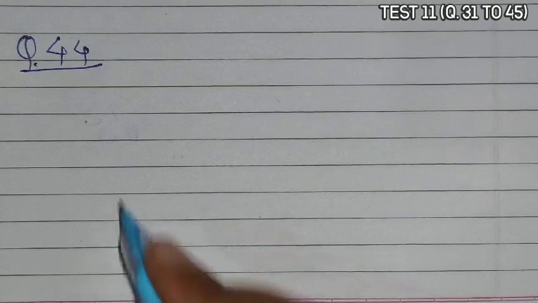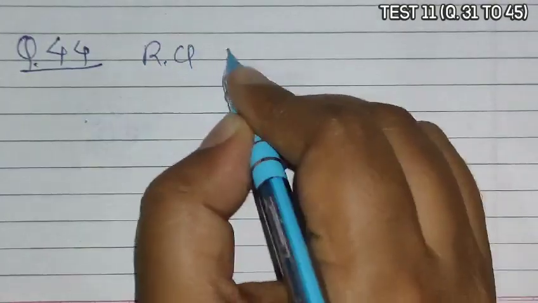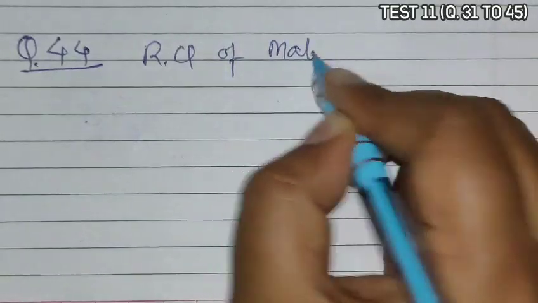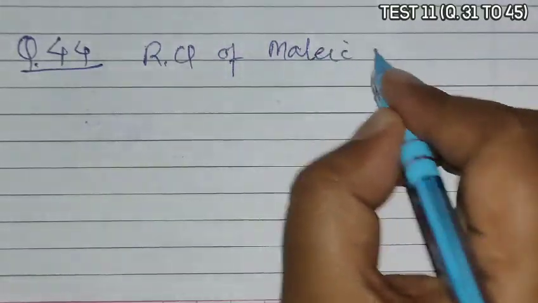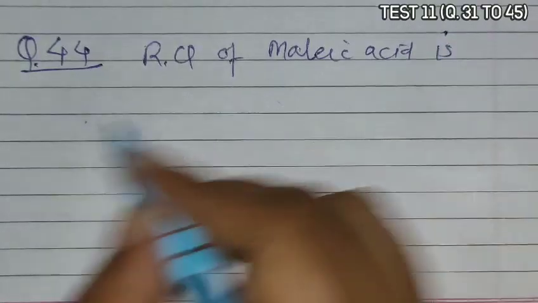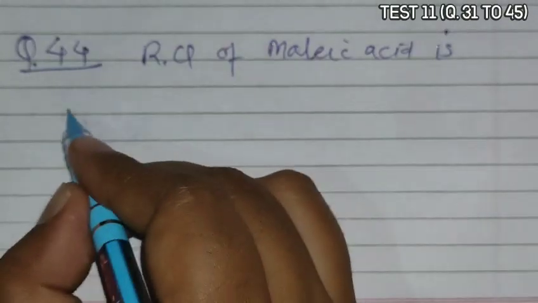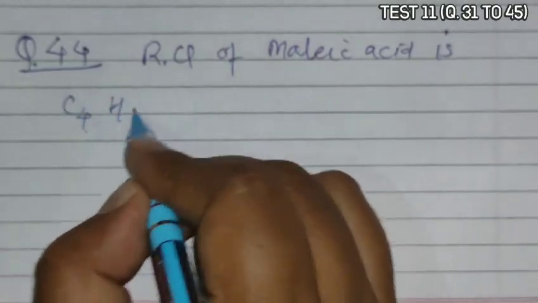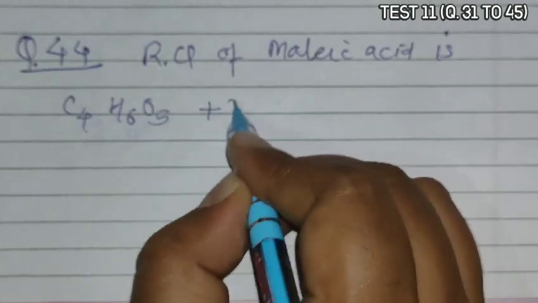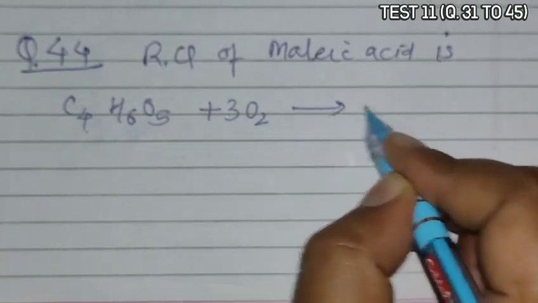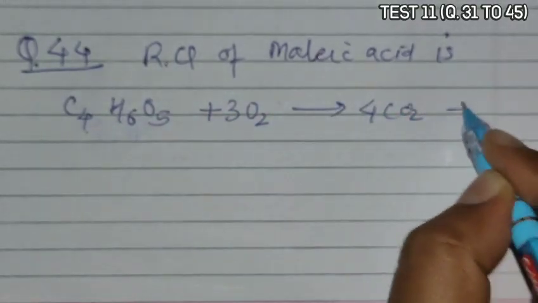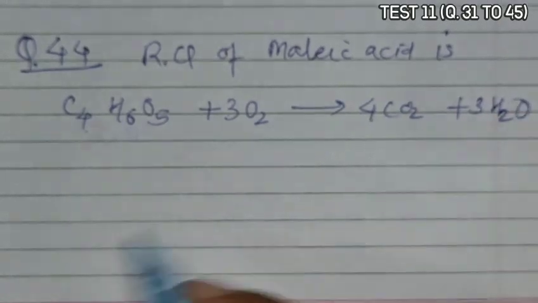Question 44 asks, the RQ, respiratory quotient, of malic acid is. Now if we talk about the reaction, the malic acid formula is C4H6O5, and for its breakdown 3 O2 are used and 4 CO2 are produced along with 3 water molecules.